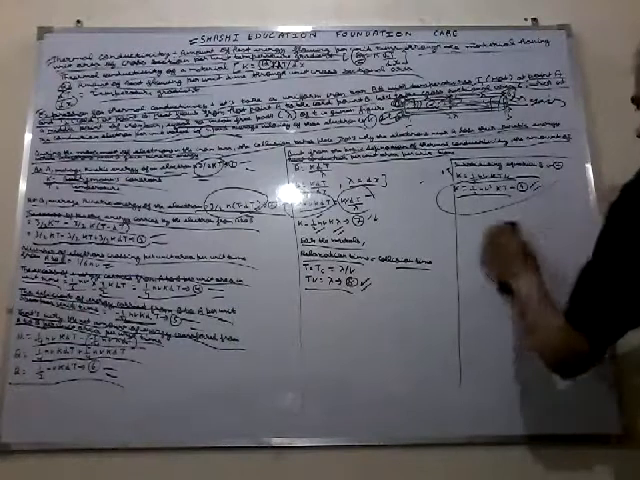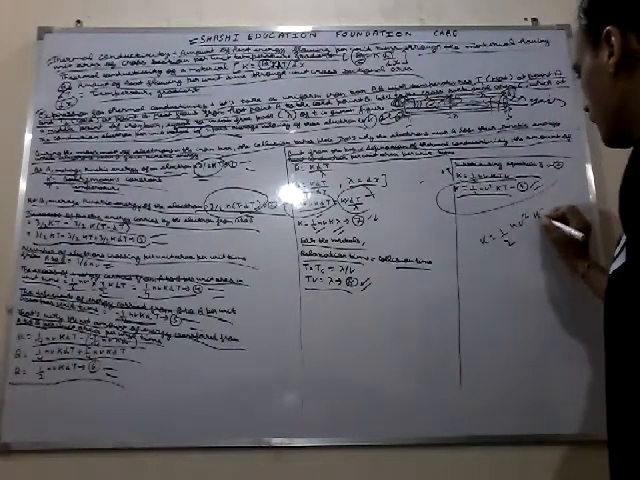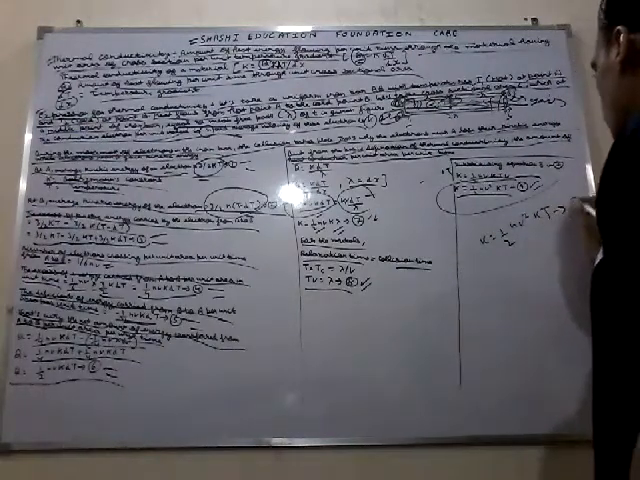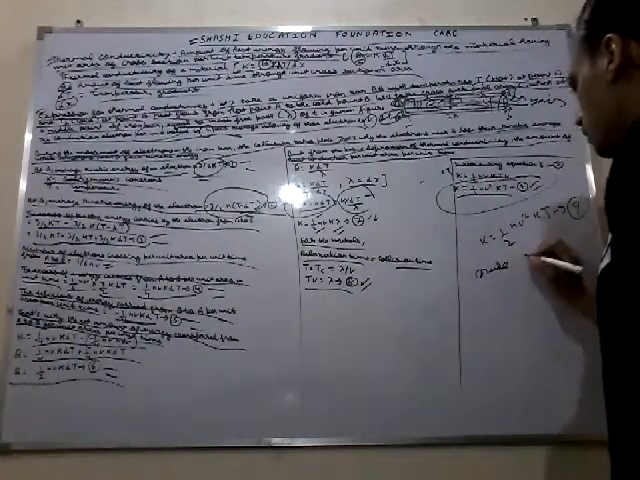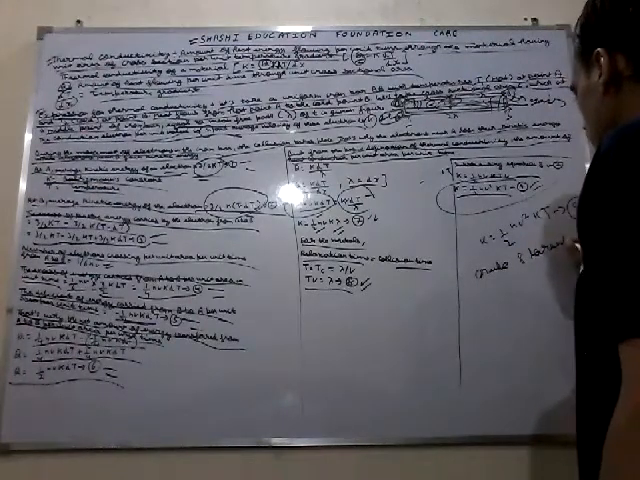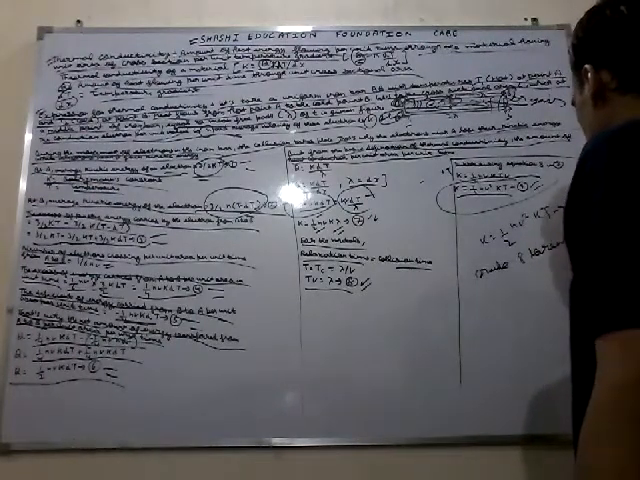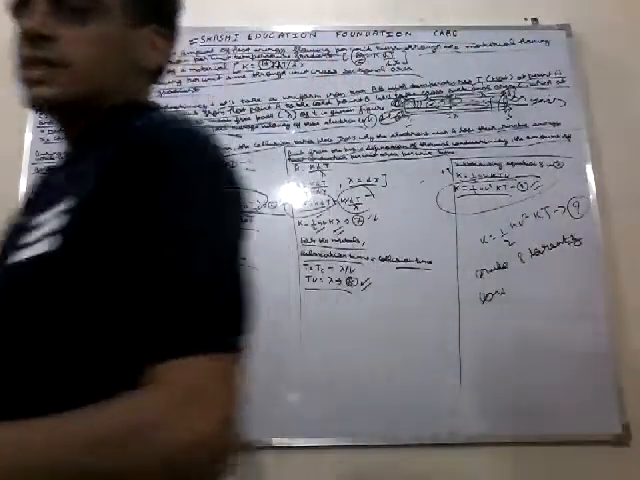According to the Drude and Lorentz law, K equals half of NV squared k tau. This is the final equation according to the Drude and Lorentz law of thermal conductivity. Now let's finish today's lecture here.